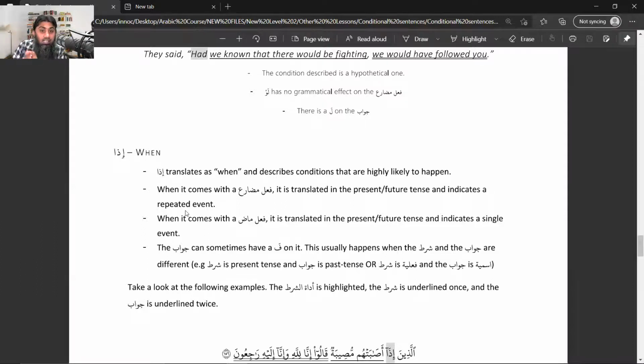Obviously, if iza comes before madi, we translate that madi as mudare, but what if iza comes before mudare? The benefit would be the action is repetitive. And then the same point, that the jawabu shart part will have fa when both parts are different.